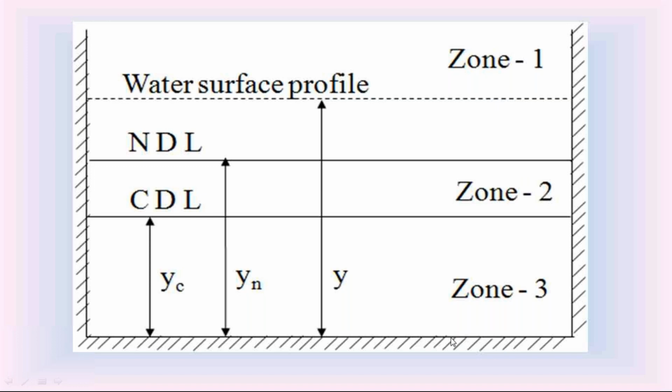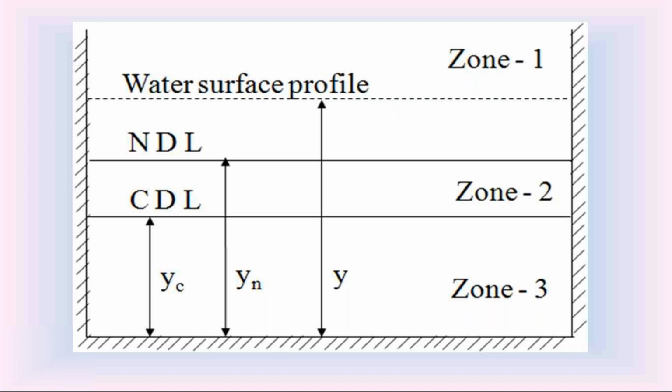If the channel bottom slope is critical, we call this water surface profile in the open channel a C curve. If the slope is mild, it is an M curve. If the slope is steep, it is an S curve.